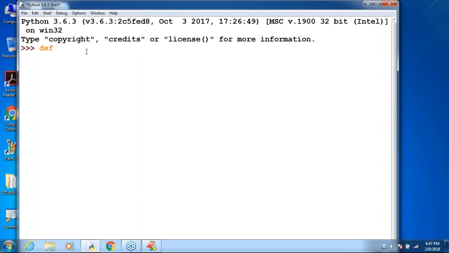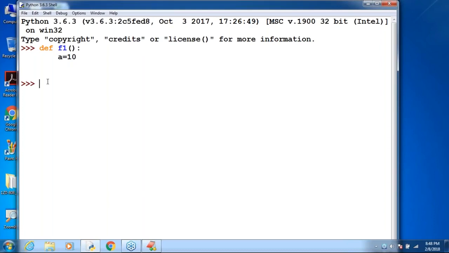The def keyword can be used to define functions in Python. To define methods or functions in Python, the def keyword can be used, right? What is my function name? F1, colon. Here I'm taking a is equal to 10. That's all. A is equal to 10.